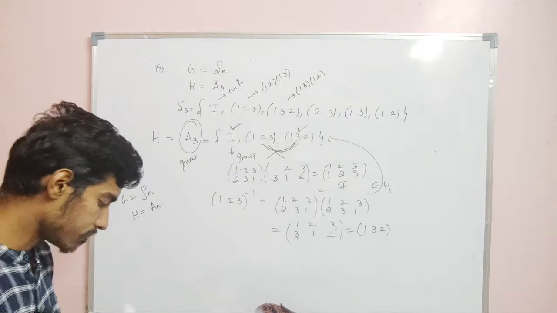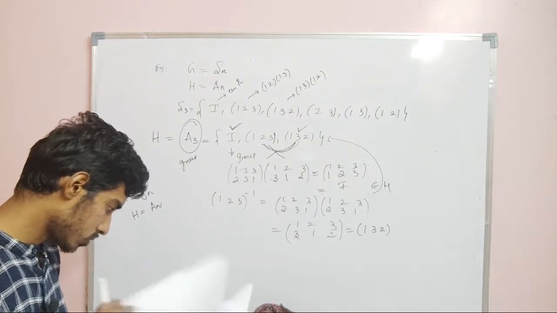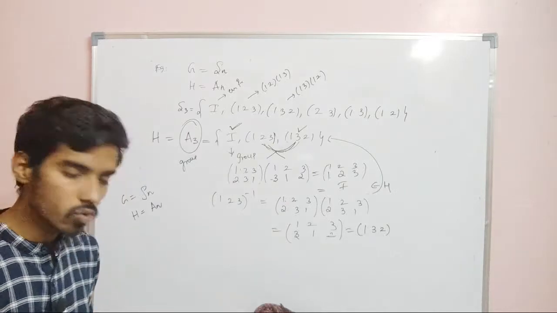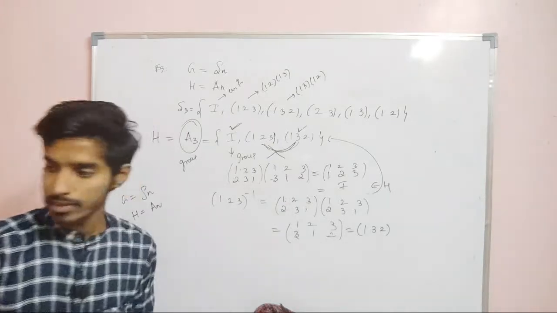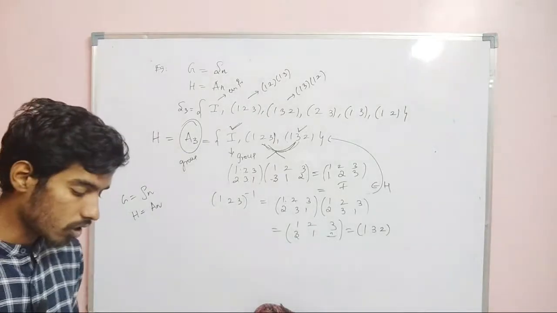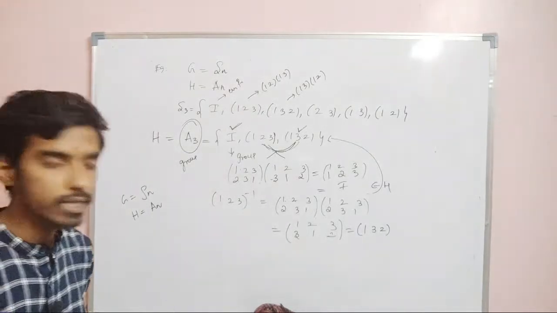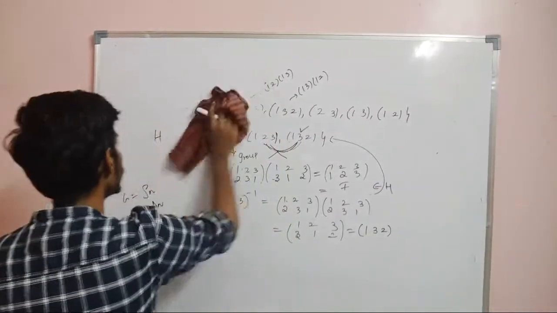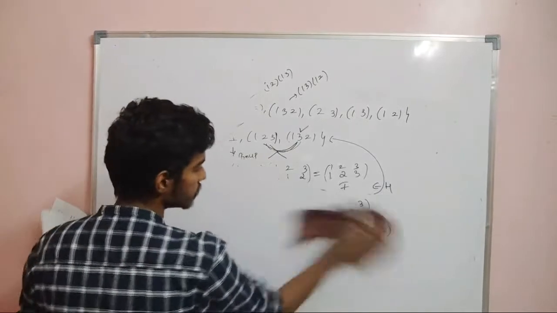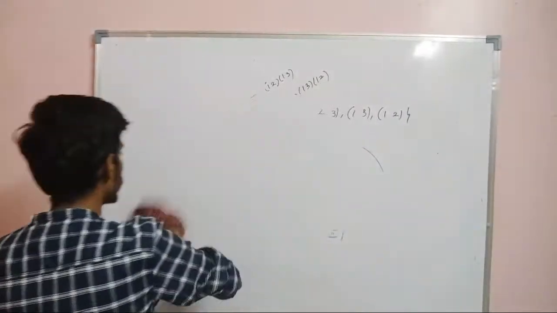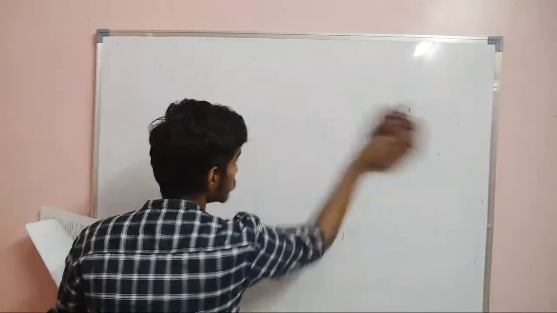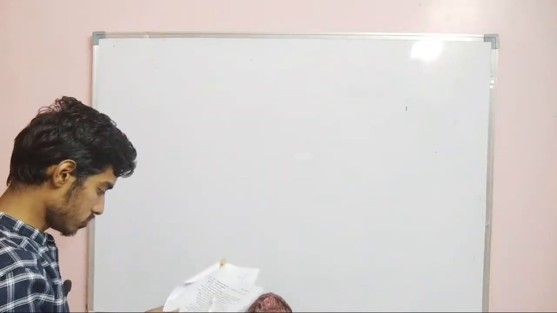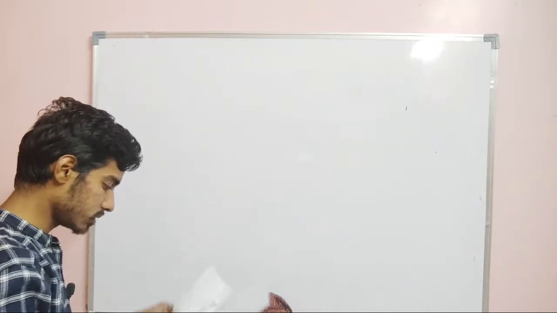So now we will prove some theorems. There are three basic theorems, and then we will move on to an important theorem, that is, the necessary and sufficient condition for a subset to be a subgroup. Before that, we started with defining a subgroup, and then we saw some examples of a subgroup. Now we are going to see some basic theorems on subgroups.